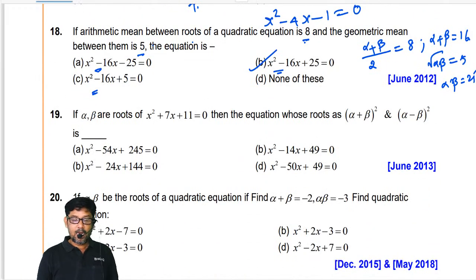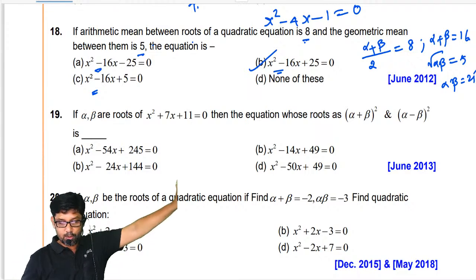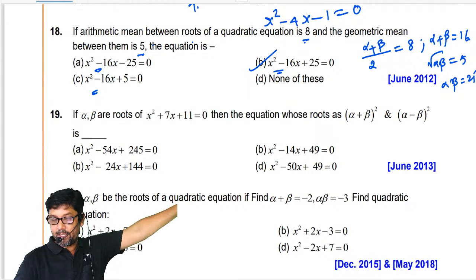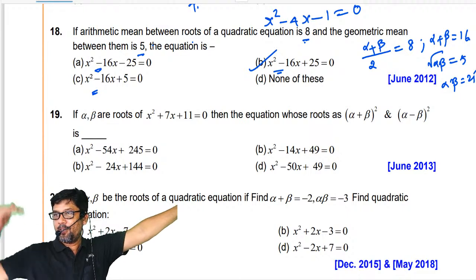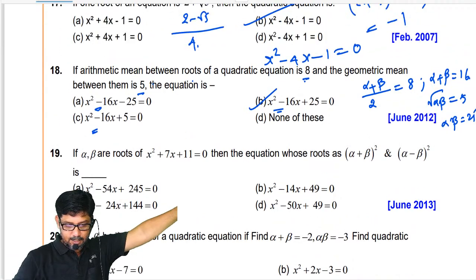Next one. Alpha and beta are the roots of the equation x square plus 7x plus 11 equal to 0. Now only they are giving 14 by 5. That means it's very slow. What am I doing now? Which sum? 17th.